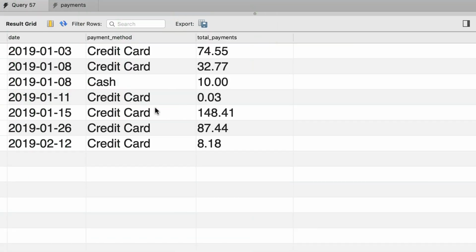All right, here's your second exercise for this section. It's a fantastic exercise. So we have a query that generates this report. We have 3 columns, date, payment method, and total payments. So we can see the total payments for each date and payment method combination. For example, on January 8th, we received a total amount of $32 using credit card and $10 using cash. So here we're grouping by multiple columns. Each group is a unique combination of these 2 values, date and payment method. Write this query against the payments table in this database. You will see my solution next.